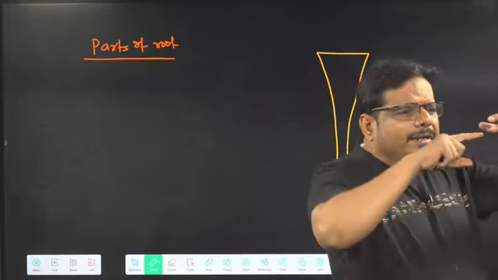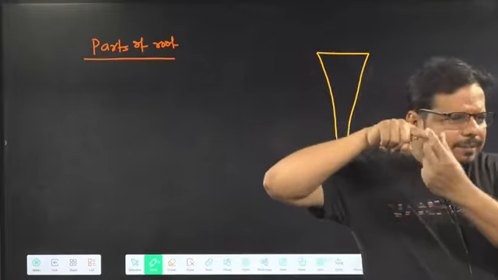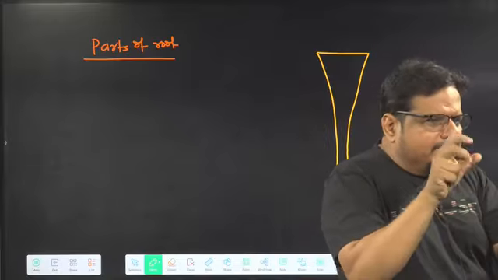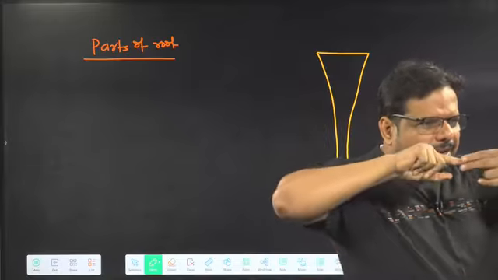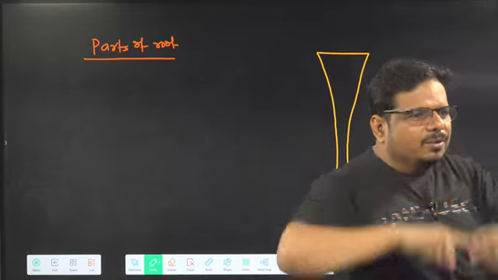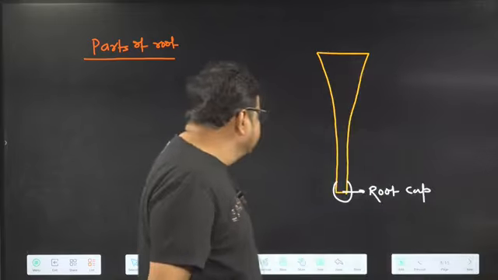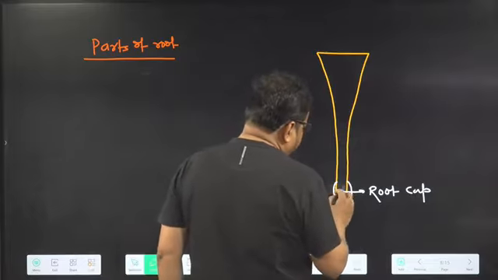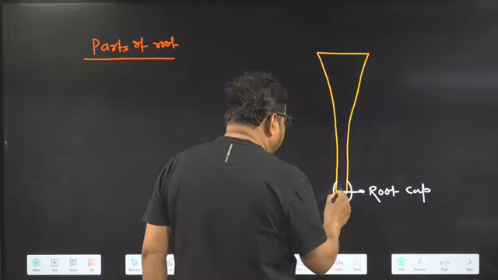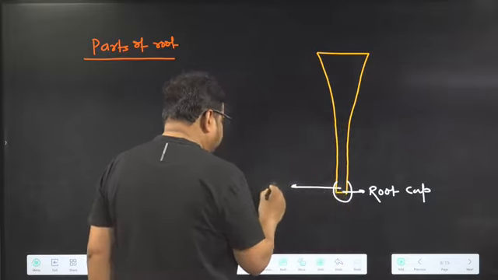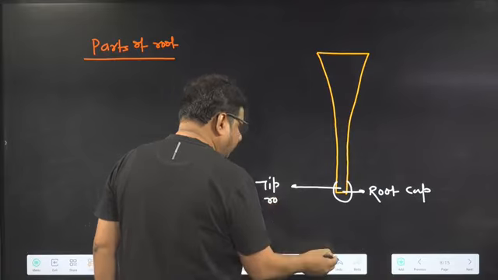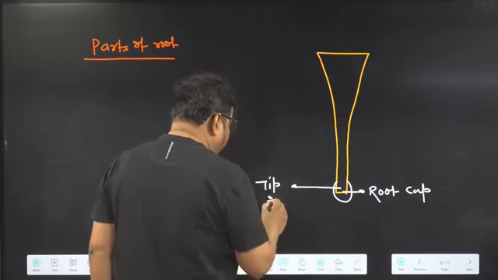Thimble, you know, a shield-like structure you wear on your finger to protect it when you are dealing with some sharp object. That cover of your finger is called what? Thimble. So thimble is a cover of the tip of the root. It is called which part? Tip of root.